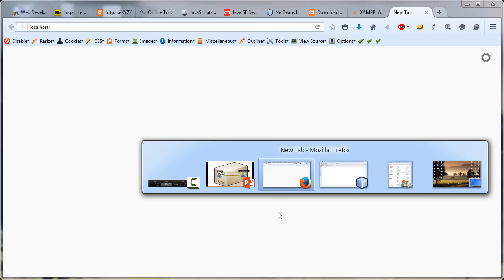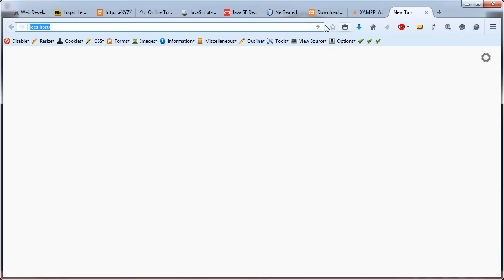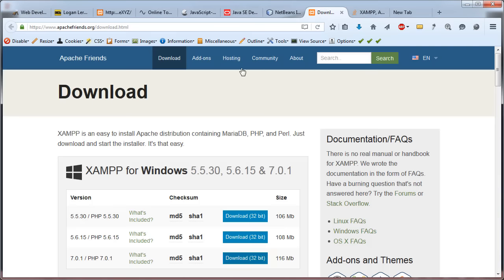So let's download this local web server. What we actually do now is download an entire package, because we have seen that there are two languages, MySQL and PHP, that we will be learning in this course, that live on the server. So they are also software installed on the server.